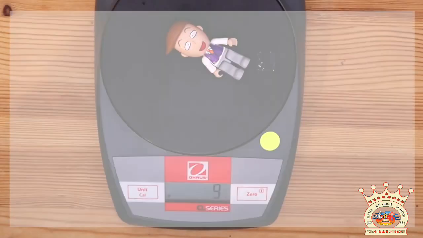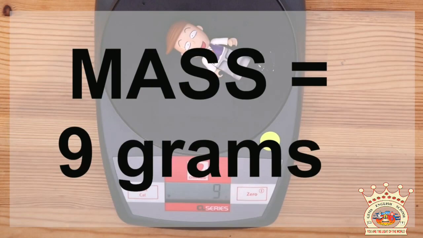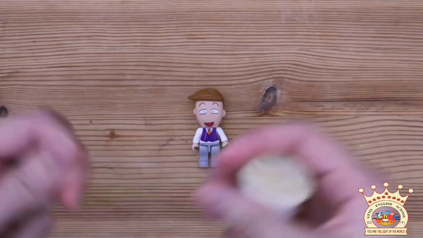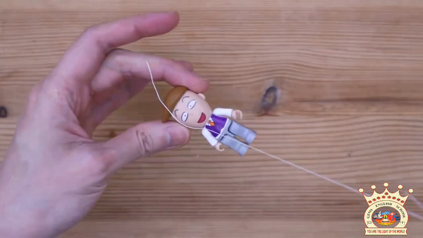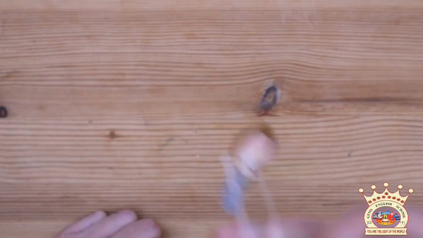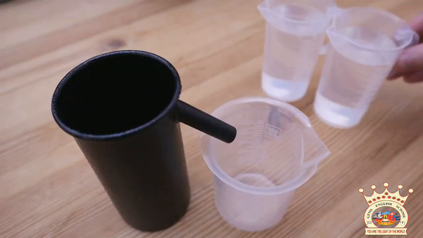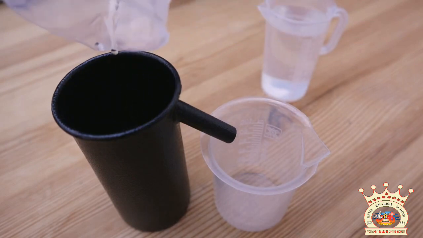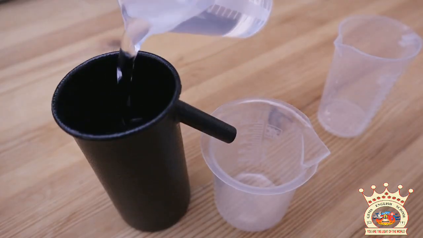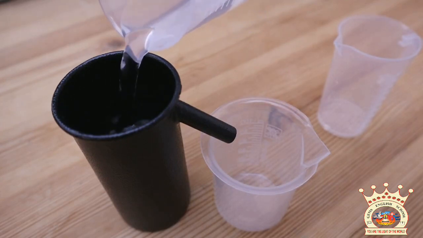First, measure the mass of the irregular object, that is mass equal to 9 grams. And then take the irregular object and tie it with thread so that we can immerse it into the overflow can. Fill the can with water until it overflows so that we get the exact amount up to the wall.